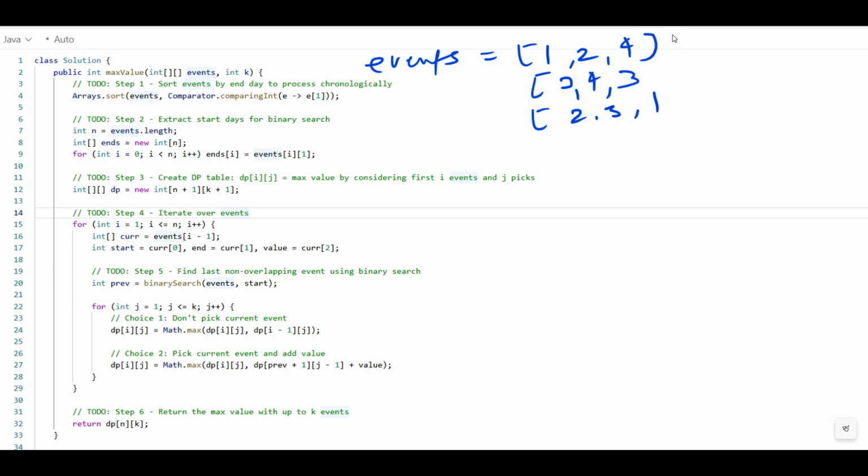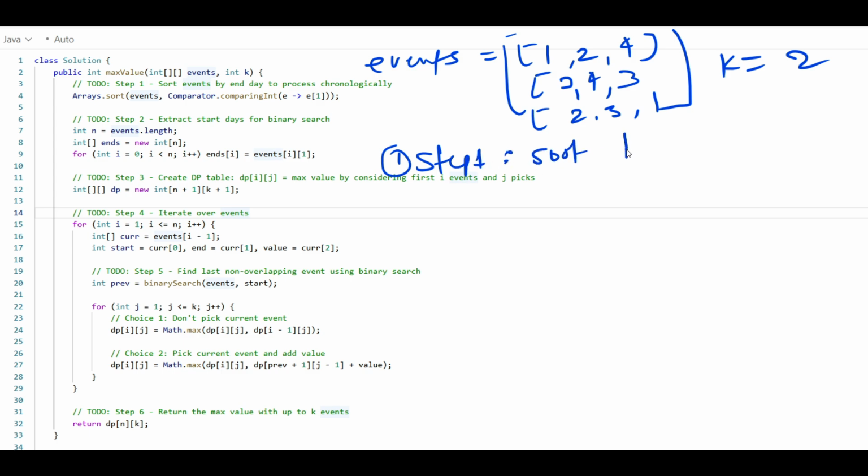This is example 1, and k is 2. So the very first step, as we understood, is to sort the events by end day.